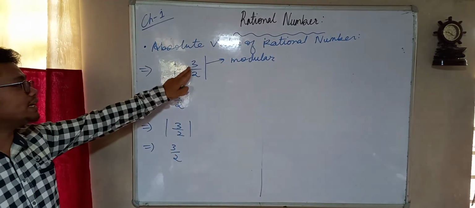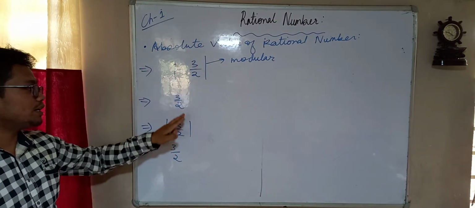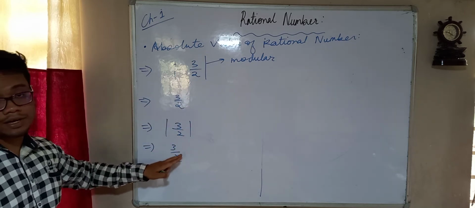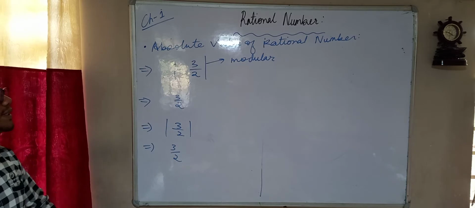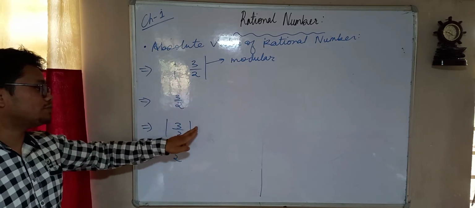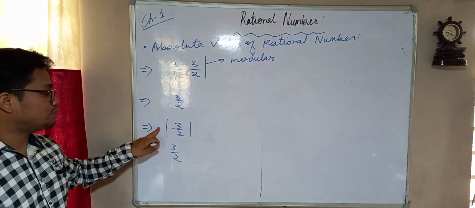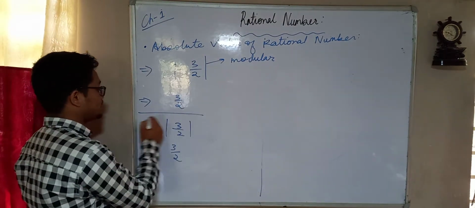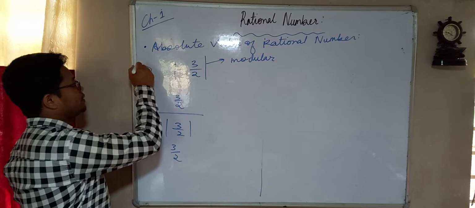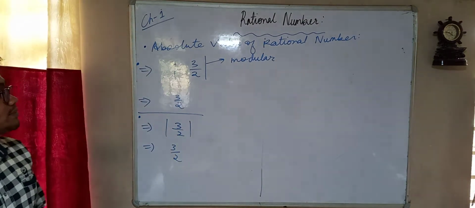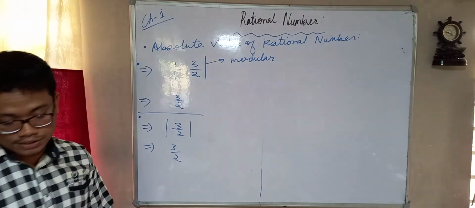That means if it is a negative rational number, it will become a positive rational number, and if it is a positive rational number, positive will remain positive only. That means absolute brings any negative number to positive, but the positive remains unchanged. Only what you have to do is remove the sign of the modulus. Okay, very simple. So absolute value also you have understood, children.